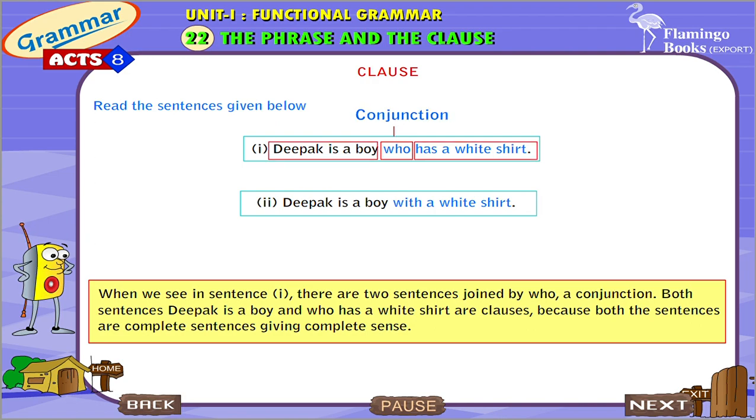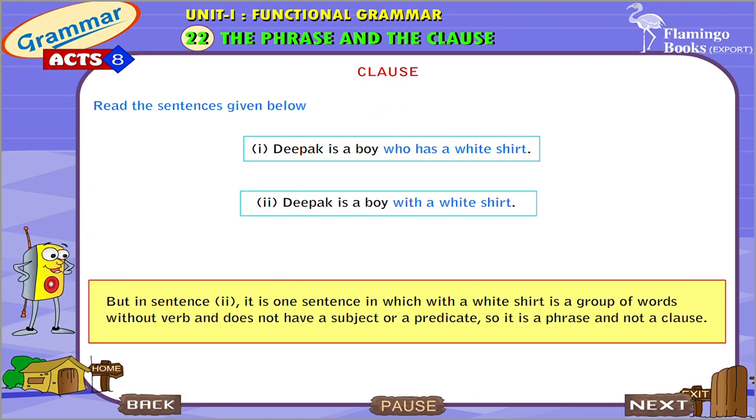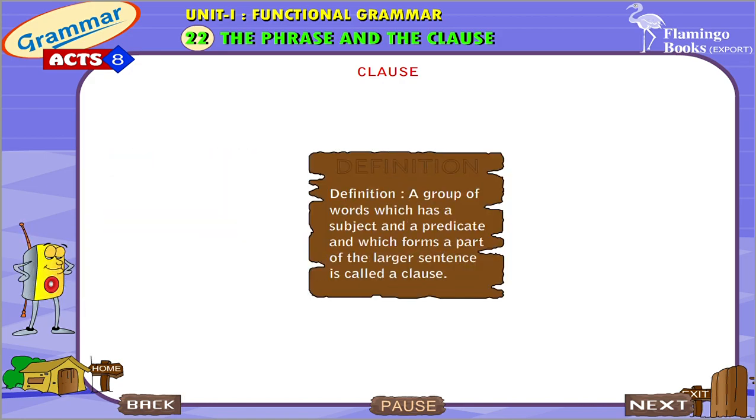Both sentences, Deepak is a boy and who has a white shirt, are clauses because both are complete sentences giving complete sense. But in sentence 2, it is one sentence in which with a white shirt is a group of words without a verb and does not have a subject or a predicate. So, it is a phrase and not a clause. Definition: a group of words which has a subject and a predicate and which forms a part of the larger sentence is called a clause.